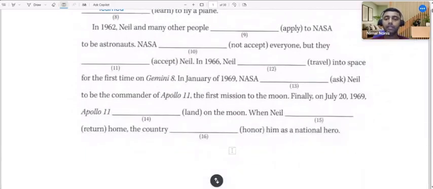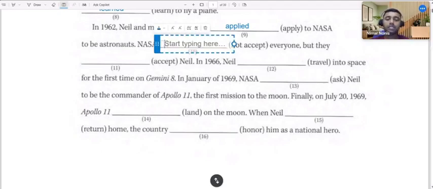Okay. In 1962, Neil and many other people applied to NASA to be astronauts. Astronauts means Taraka Vidyatnik, who study about the universe, right? NASA, within brackets, not accept. Okay, not accept. Then we have to write this in the negative. Then didn't